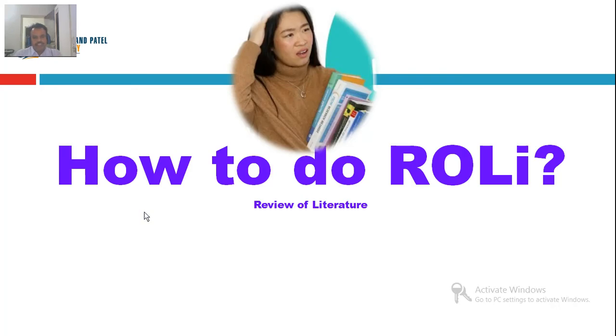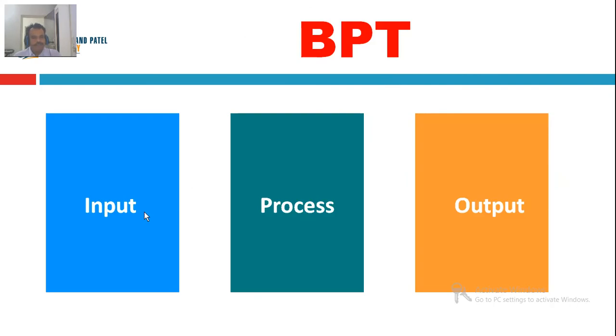So this is a $1 million question: how to do the ROL, that is, review of literature. In management concept, it's very simple. You have input, process and output. Input is you search the literature. Process is you critically analyze.